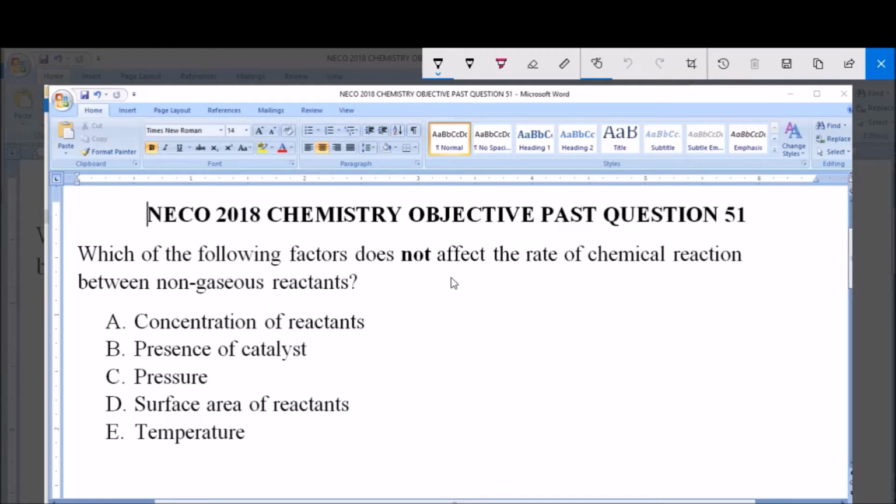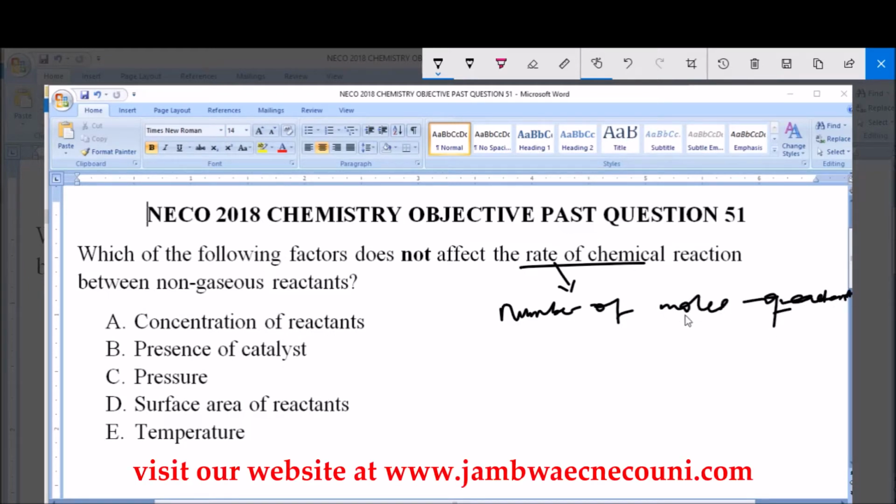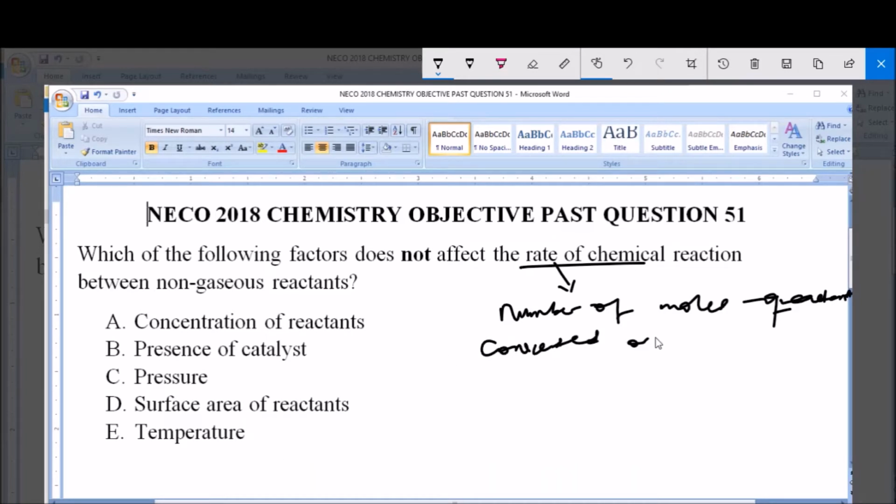So we're asked to pick an option which will not affect the rate of chemical reaction for a non-gaseous reactant. That means the reactant is either a solid or a liquid form. Now, first of all, what is rate of chemical reaction? Rate of chemical reaction simply refers to the number of moles of reactants converted or products per unit time.